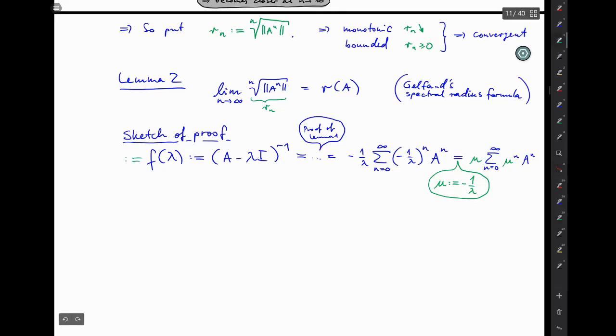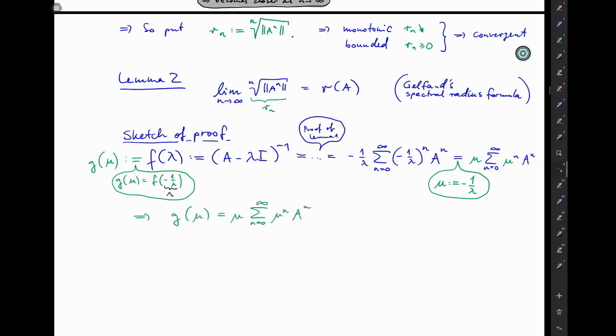And then call this function maybe g of mu, where g of mu is just f of lambda, but lambda is minus 1 over mu. Okay, now we have rewritten everything in terms of mu instead of lambda. And if we're looking at this, then we see a function of a complex variable mu, and it's obviously a power series in mu, but the values are operators. So it's an operator valued power series, and it becomes operator valued because it has operator valued coefficients.